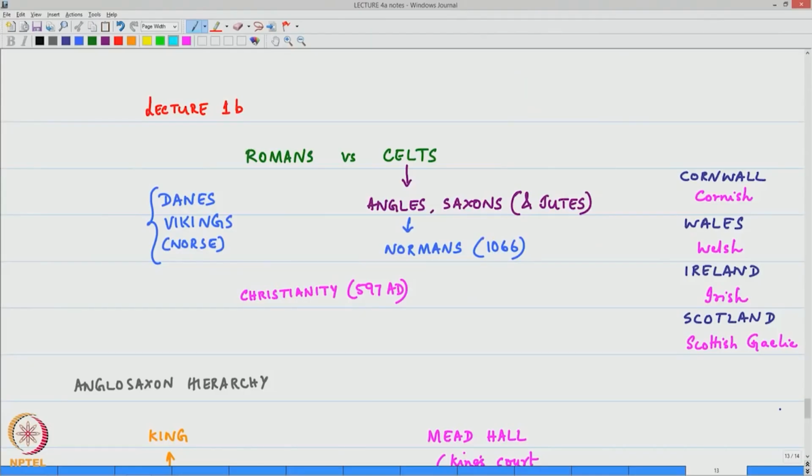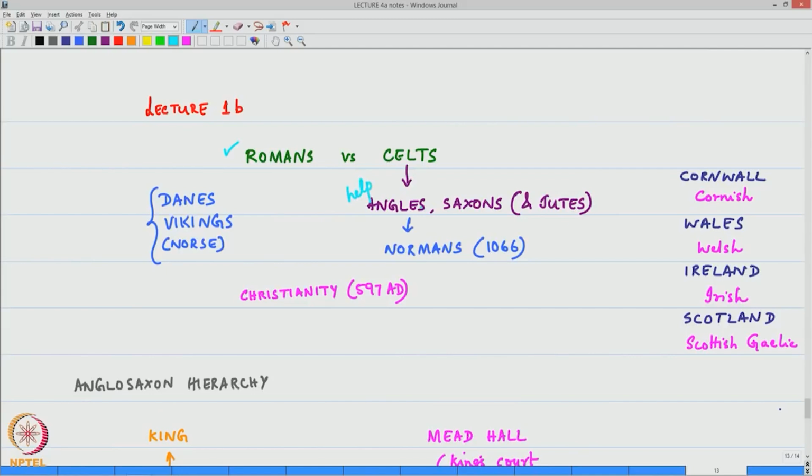In the last lecture, we noted that the story of England and the story of English literature begins even before the English began to inhabit the island of England. As we can see over here, the initial tussle was between the Romans and the Celts, who, if you remember, were the original inhabitants of England. Later on, as many other invading tribes began to trouble the Celts, they asked for help from the Anglo-Saxons and the Jutes.